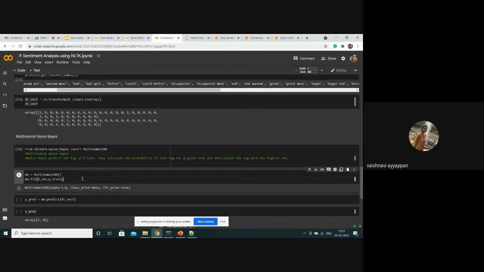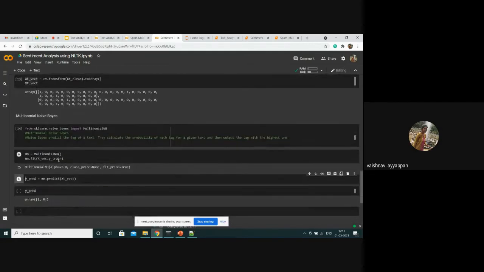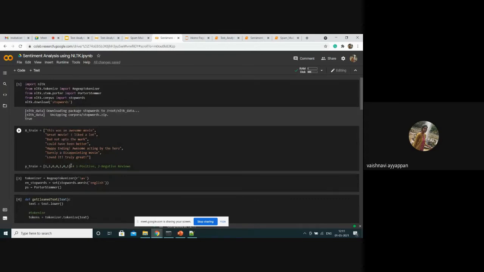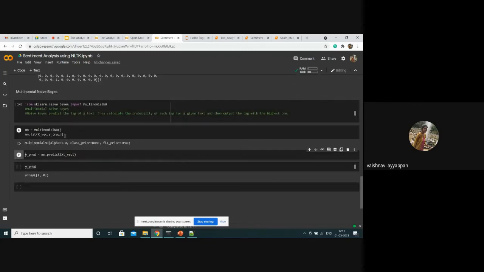Next, I take the functionality of the multinomial NB into MB, and using this, I am going to fit the model. Here I am building the model with the help of the train data. X train is the vectorized form of the input text, and y train is the categorical value where we have categorized the positive and negative reviews as the numbers 1 and 0 respectively. So I have trained the model with the help of the training text.